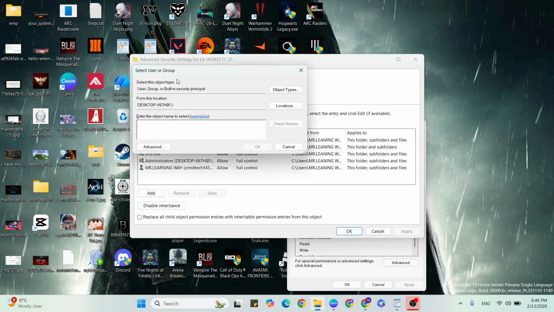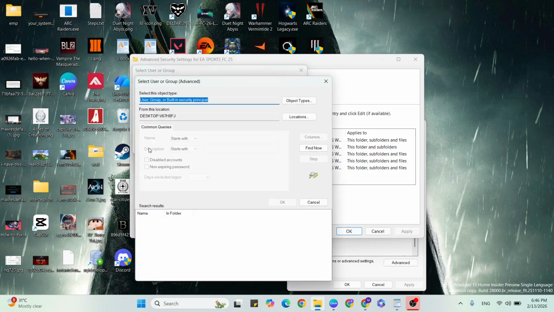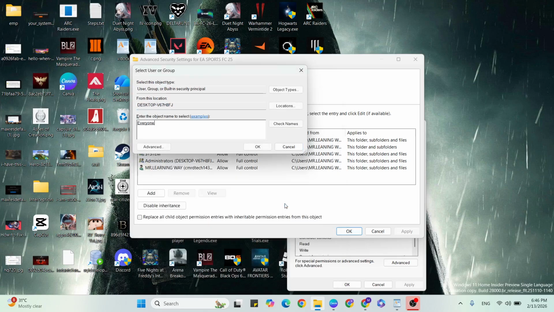then you get a new tab, then click on Advanced, then click on Find Now and scroll down to below. Find Everyone, select it, and click OK. After that, again click OK,